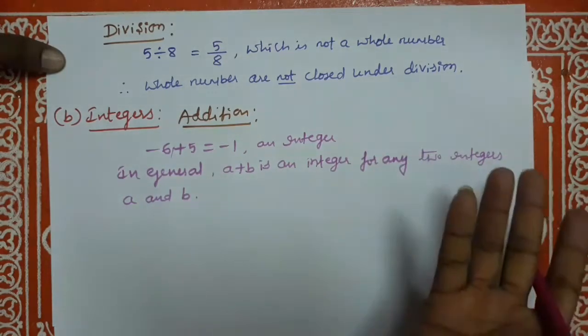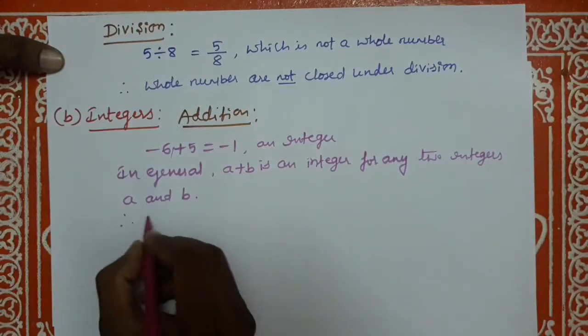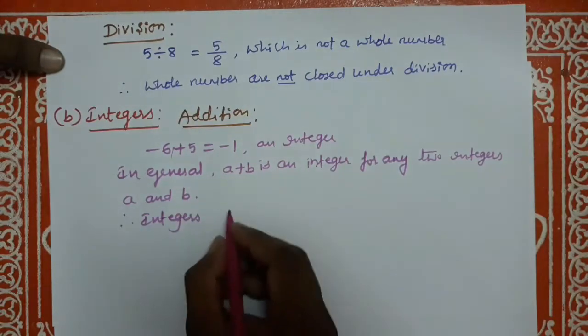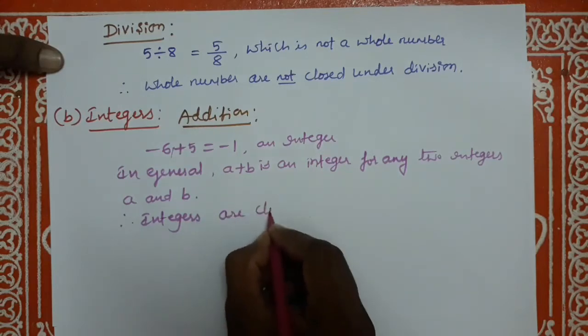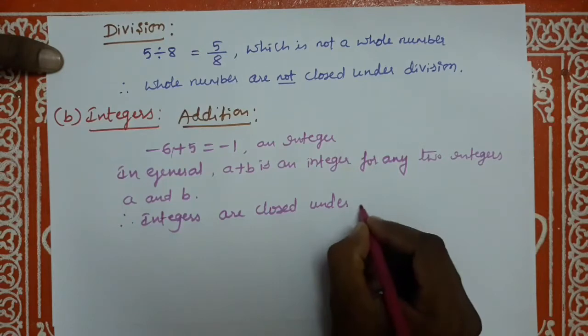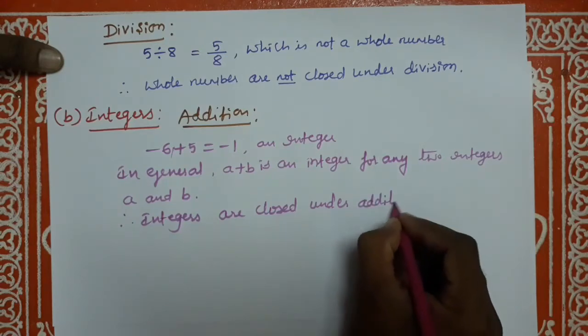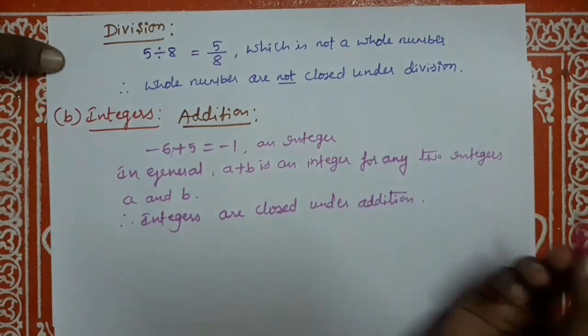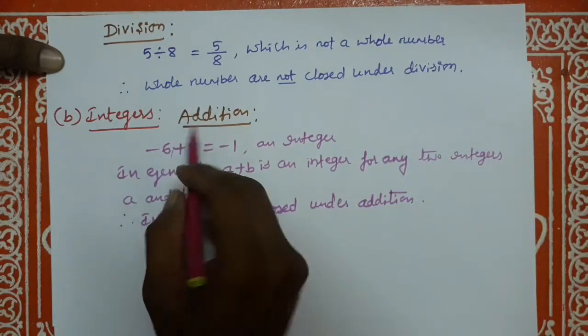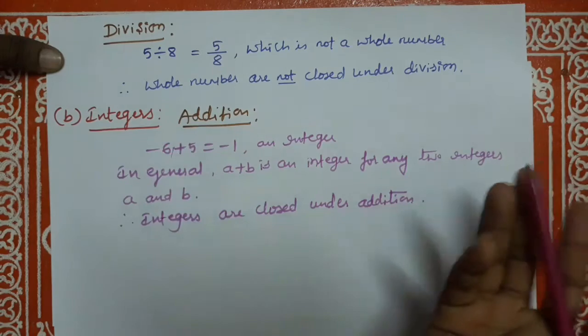Therefore, integers are closed under addition. Therefore, closure property of addition on integers holds good.